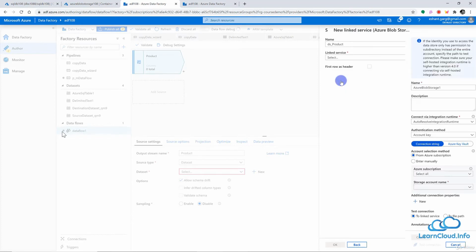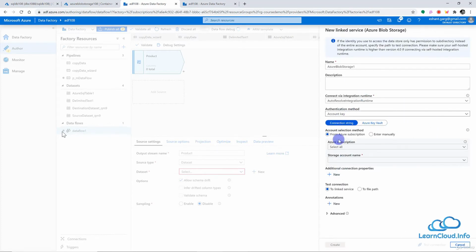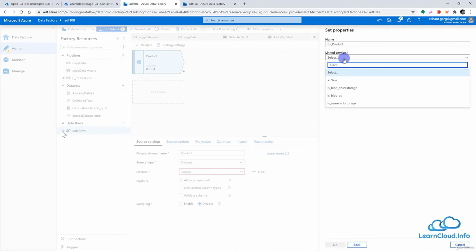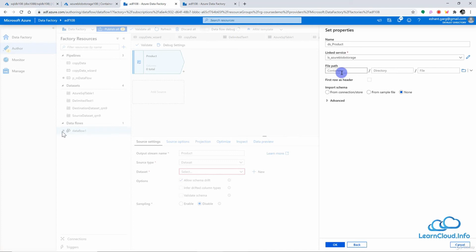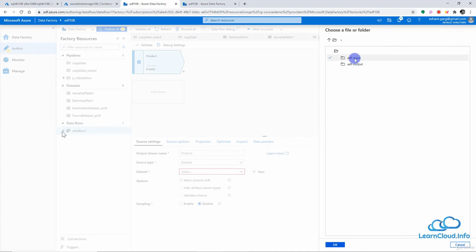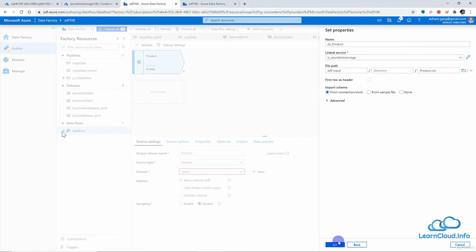It's pretty simple. And if you're following this course, we explain this in detail, how to create a new linked service. So let me cancel this, and let me select the existing linked service, Azure blob storage. And I can click here to choose the file which I'm looking for here for the dataset. So I will go into the ADF input folder, and here we have our product file. I will select it and click on OK here.